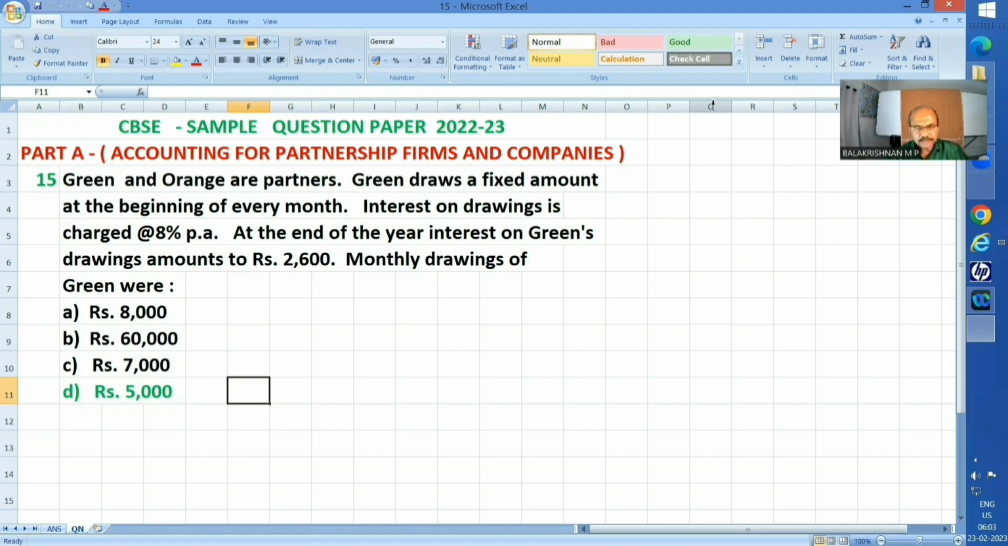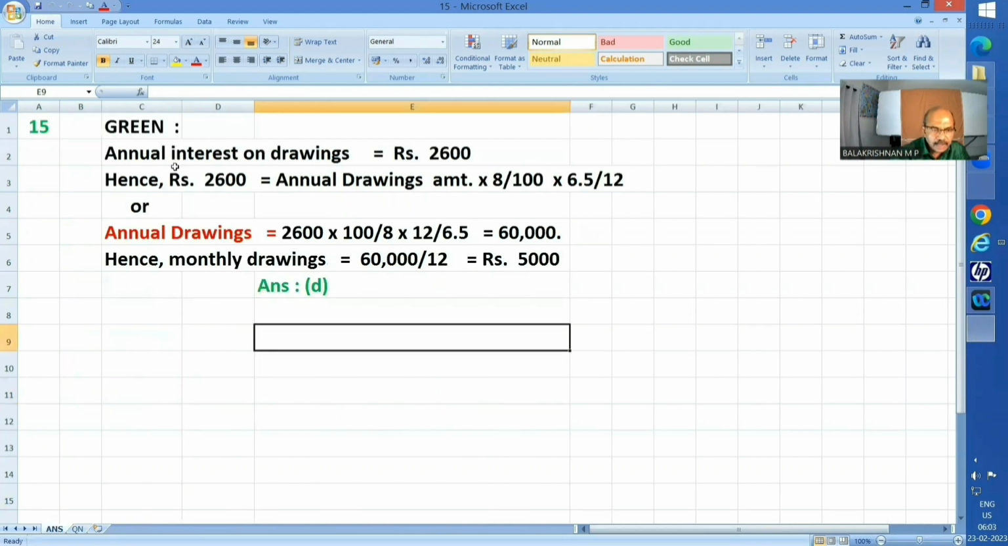Well, my explanation is like this. Basically, we have been given the annual total interest on drawings, and we have been asked to find out what is the monthly drawings. So it will be like this. Annual interest on drawings is rupees 2,600. Let the monthly drawing be X amount into rate into an average of 6.5 months. That means 8 upon 100 into 6.5 upon 12.